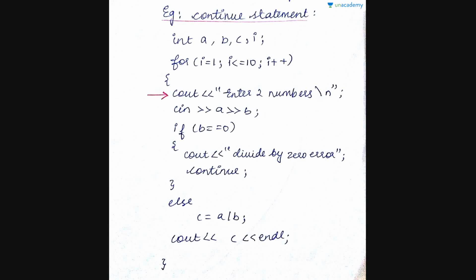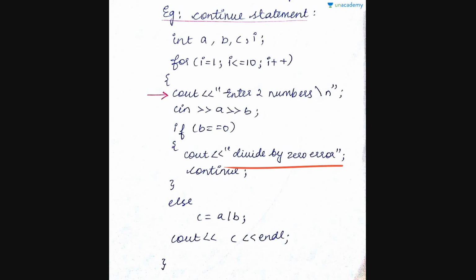Let us see an example of a continue statement. First, it's similar to that. We have the declaration. We have declared a, b, c and i, and then we have the same for loop. So it's like entering the loop 10 times, and then here you have cout enter 2 numbers and the user enters 2 numbers. If b is equal to 0, we check the same condition, but at this point we print one error statement telling divide by 0 error. So the user gets to know the user has inputted 0 and there's something wrong going on.